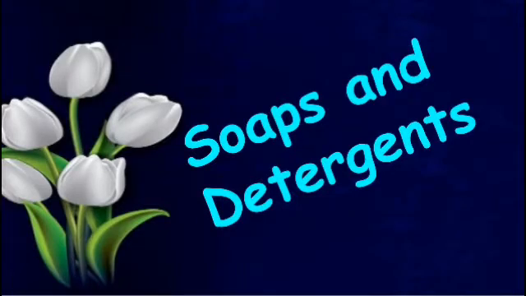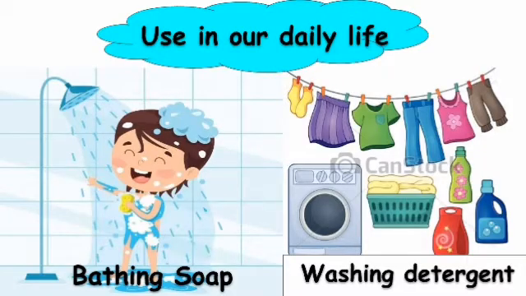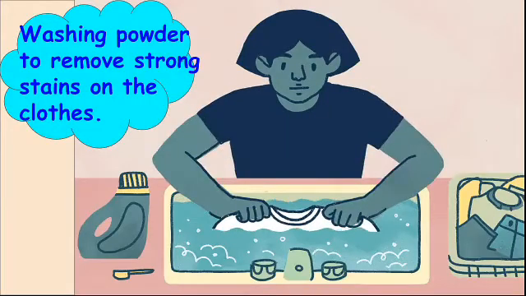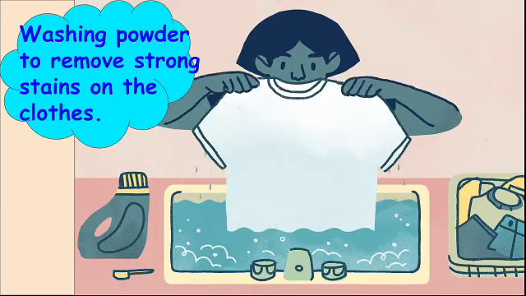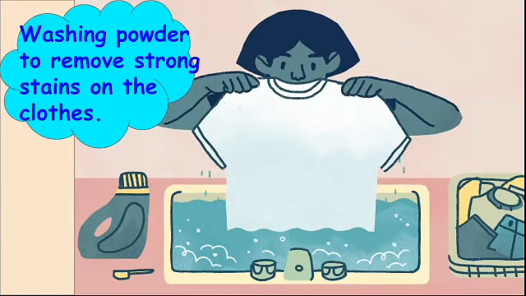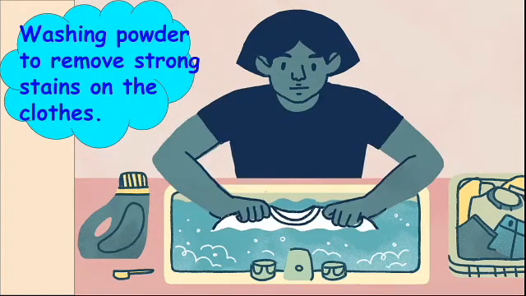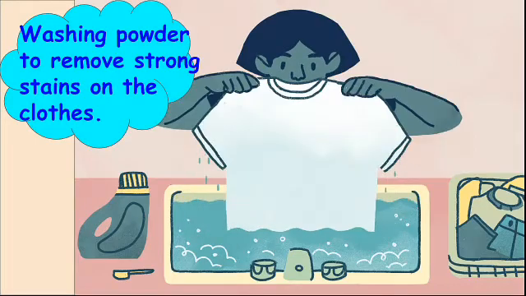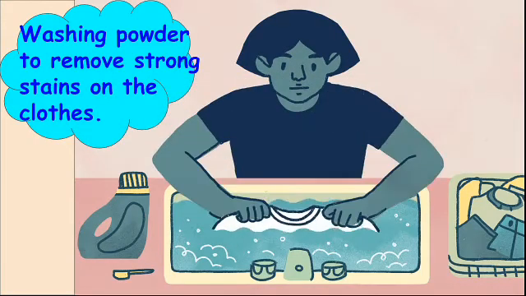First, let's see soaps and detergents. Children, bathing soap and washing detergents are kinds of soaps which we use in our daily life. In addition to this, we are using washing powder to remove strong stains on the clothes.